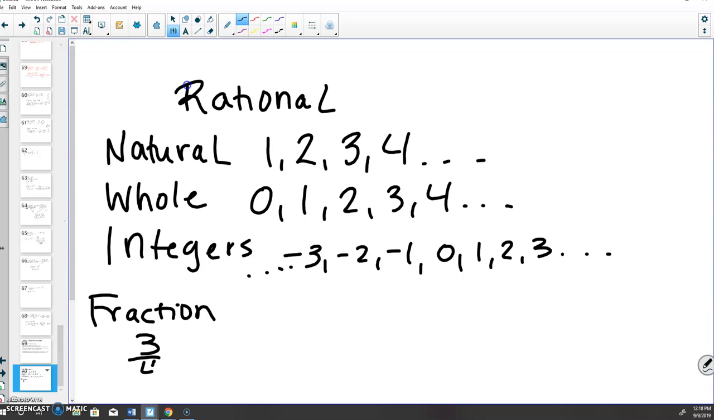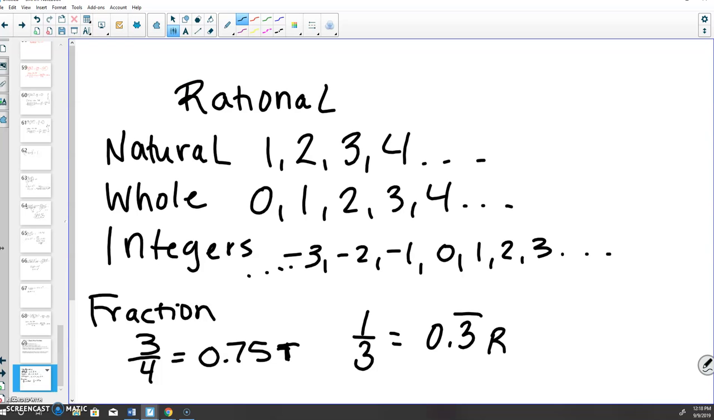So 3/4, if you turn that to a decimal, is 0.75. Should that terminate? Yes, so it's rational. That's a T for terminate. There you go. 1/3 is 0.3 repeat. It repeated, so it's rational. The square root of 36 is 6, right? 6 times 6 is 36. If it's a perfect square, it's rational. Correct?